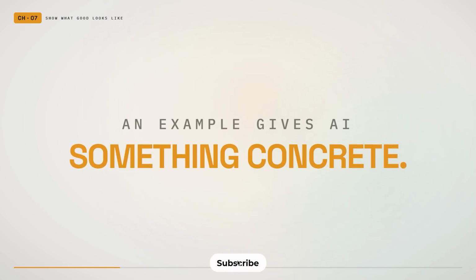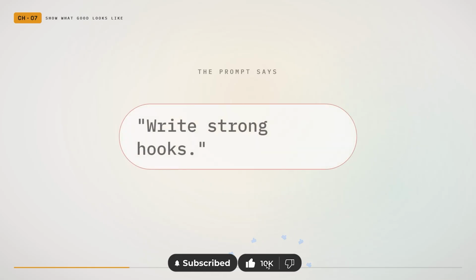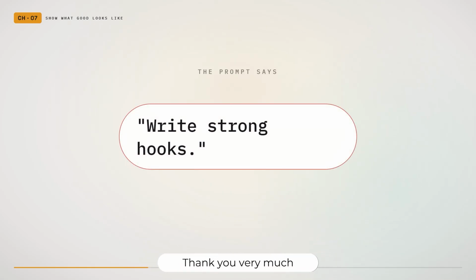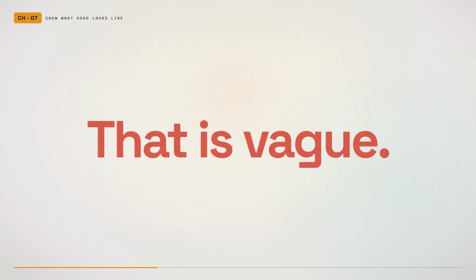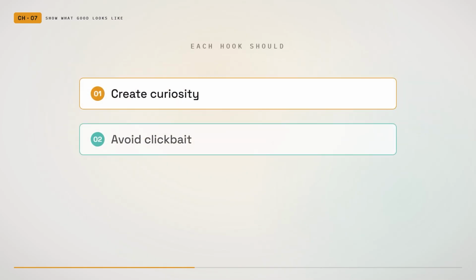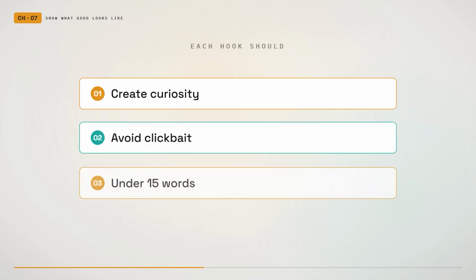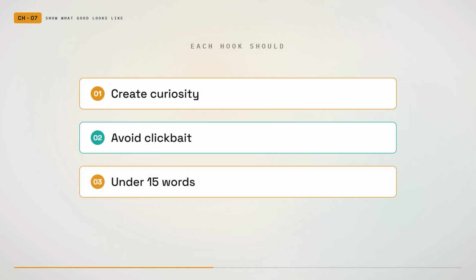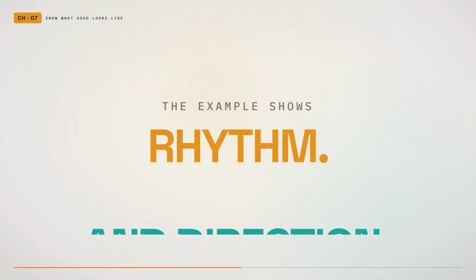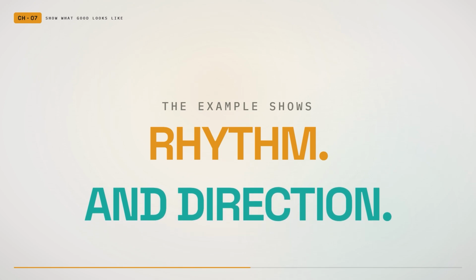Imagine someone wants AI to write short video hooks. The prompt says, "Write strong hooks." That is vague. Now add an example. Write 5 short hooks in this style. "Most people use AI every day without realizing they are making this mistake." Each hook should create curiosity, avoid clickbait, and stay under 15 words. The example shows the rhythm and direction. The AI can now build new hooks that follow the pattern without copying the exact sentence.